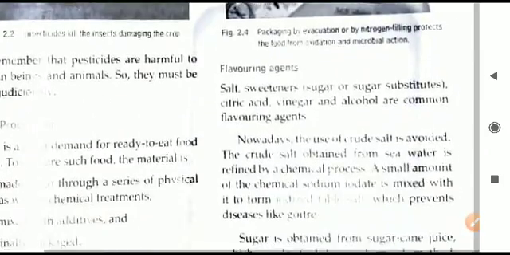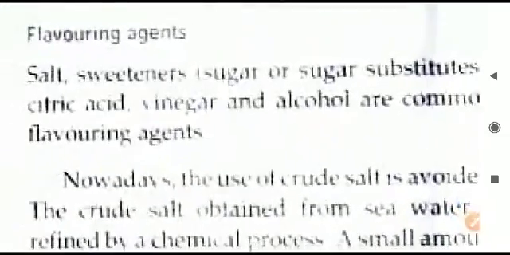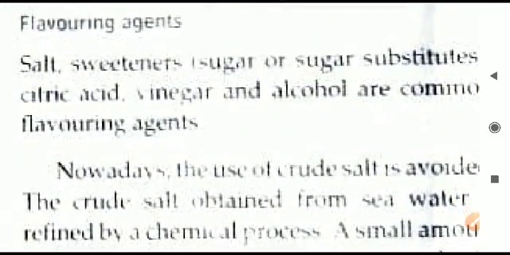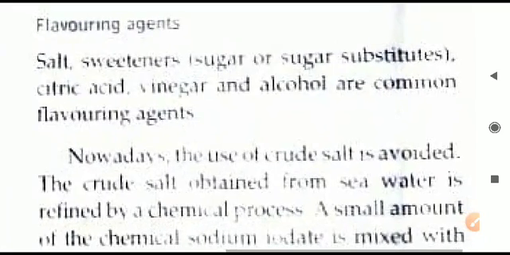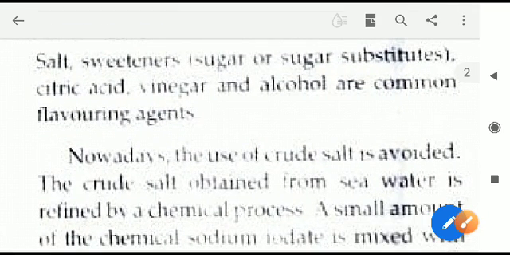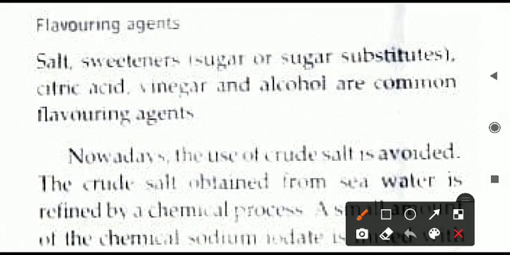Here we have the topic about flavoring agents. You can also refer to your book while we are reading through here, and you can mark the important points as I am telling you. So, flavoring agents. You can use salt. Next is sweeteners, like sugar, or some sugar substitutes which make the food sweet in taste. So all those are flavoring agents.